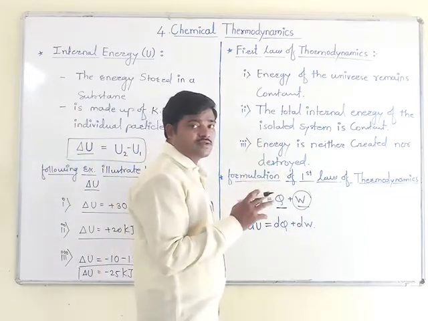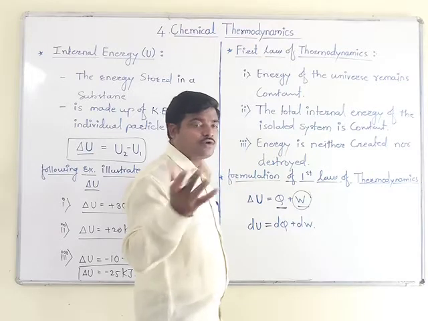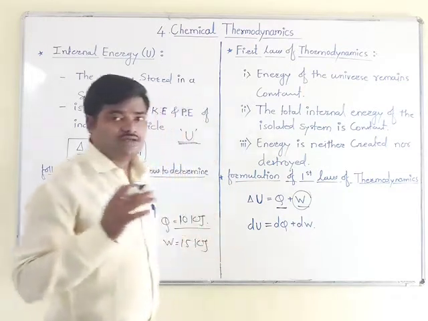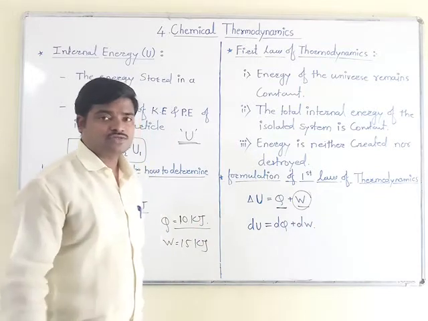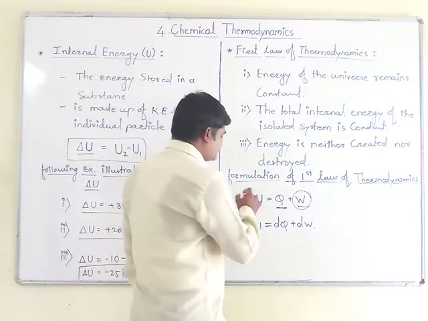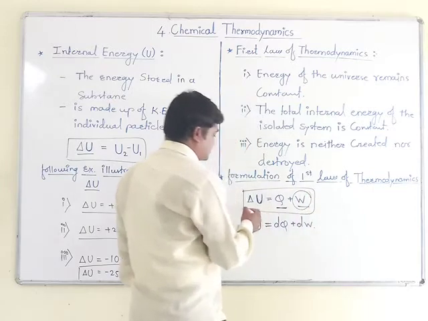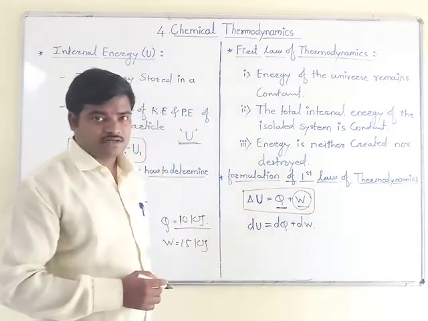It may be plus or minus. We already learned the various sign conventions. You have to apply the sign conventions to this formula, then you will get the correct value of the change in internal energy.